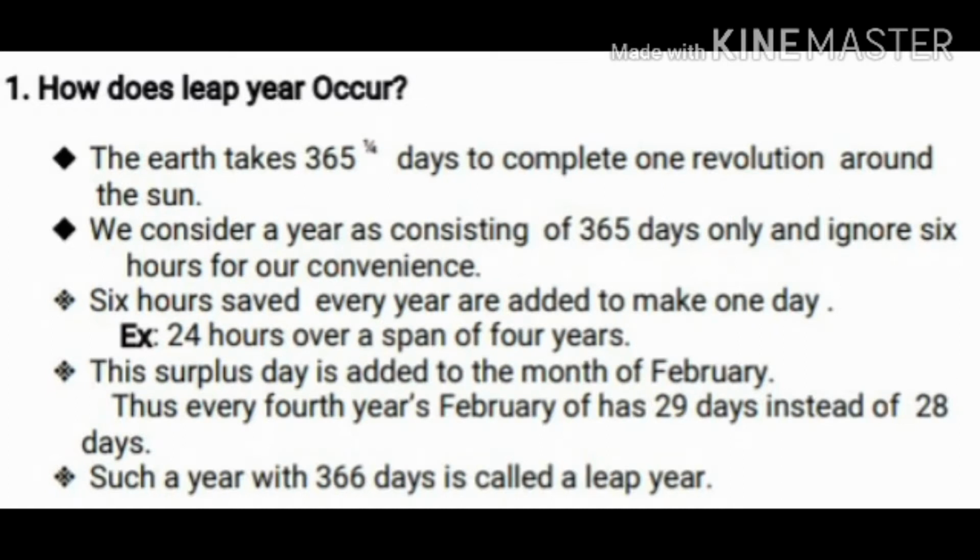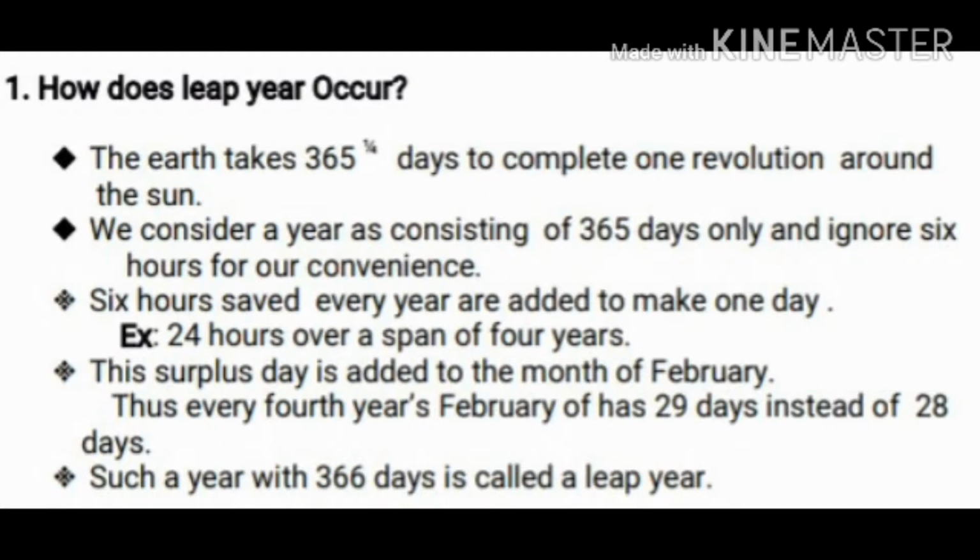How does a leap year occur? First, the earth takes 365 and a quarter days to complete one revolution around the sun. How many days, children? 365 and a quarter days to complete one revolution around the sun. Okay. Then we consider a year to consist of 365 days only.